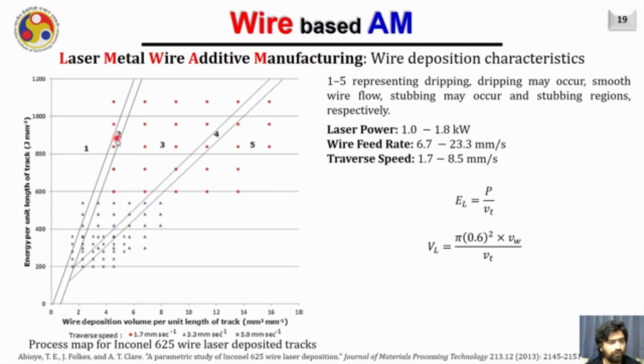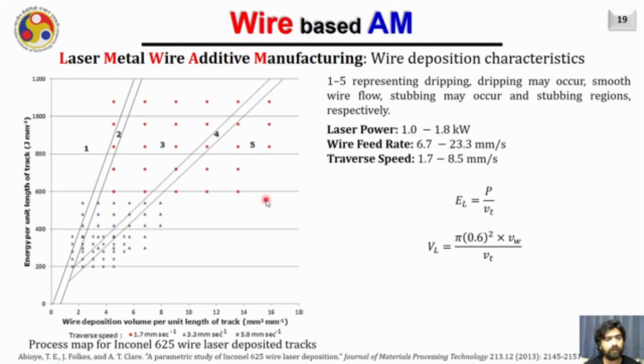Zone 2 is very narrow and very uncertain; you may get dripping, meaning droplet transfer, or may not. Then the third zone is where the smooth transfer of the material occurs, and in zone 4 the smooth transfer may occur or may not. Then the fifth zone is where stubbing will occur.